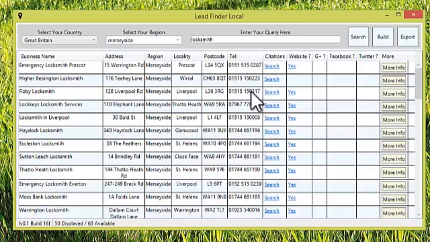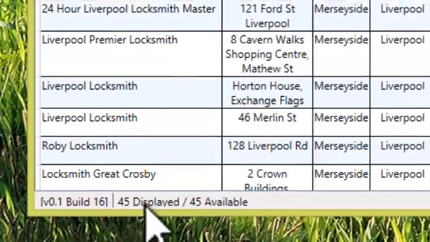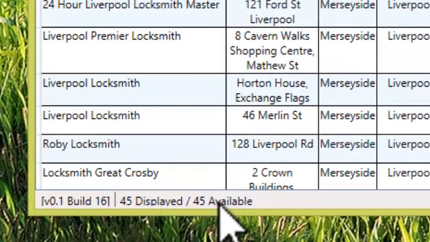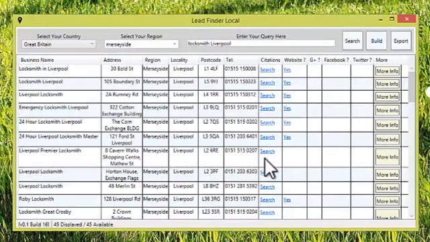But before we go there, what I want to do is to narrow this down a little bit for the demonstration. So if I want to look just in the Liverpool locality or the Liverpool area, I can right click on that and add Liverpool to the query, and as you see, it adds it up into the query here and will automatically research. And now that's thinned that down to 45 displayed, 45 available. So I've now got all those listed for me. So that's pretty good. That's a manageable size for me to work with.